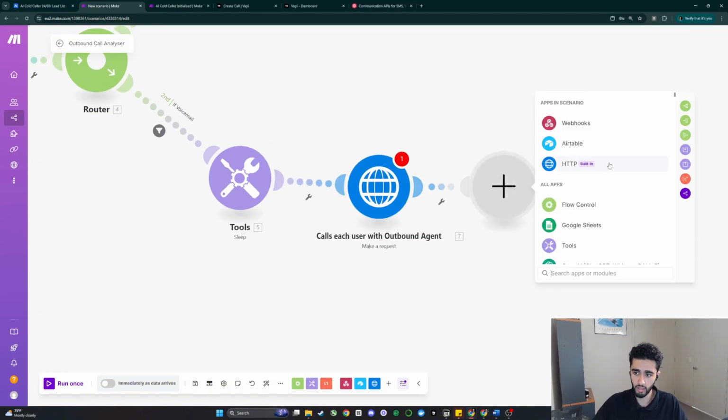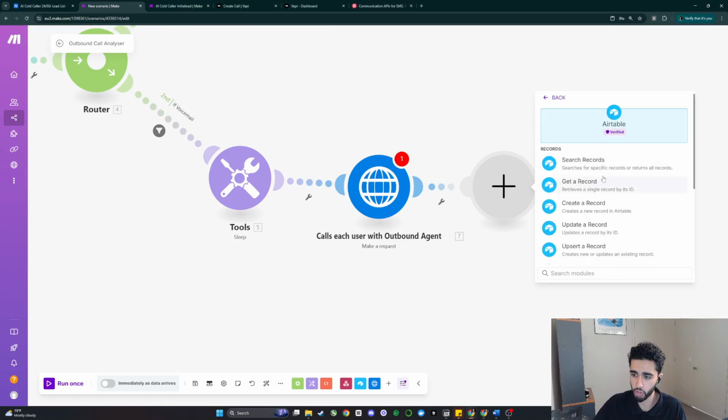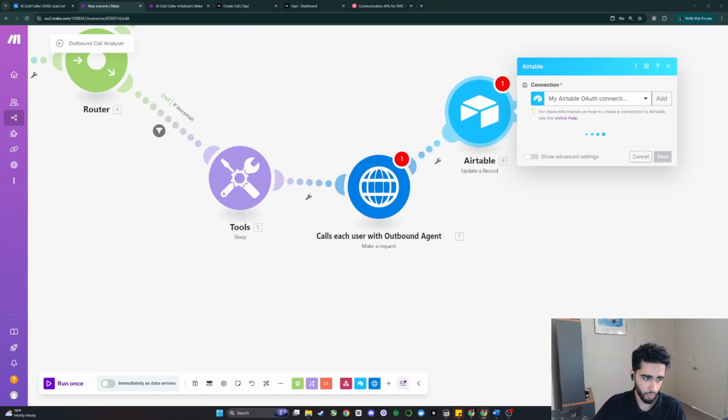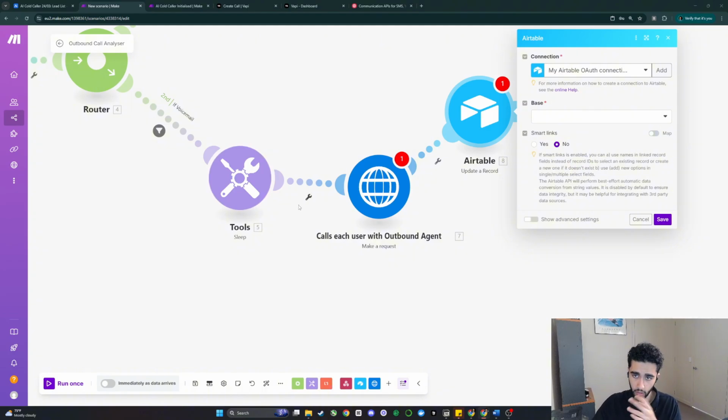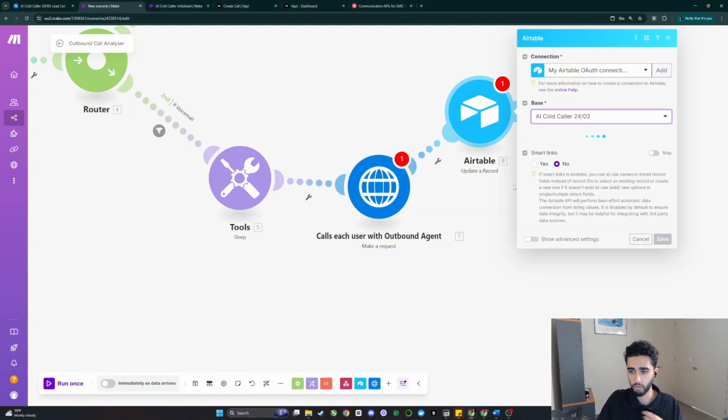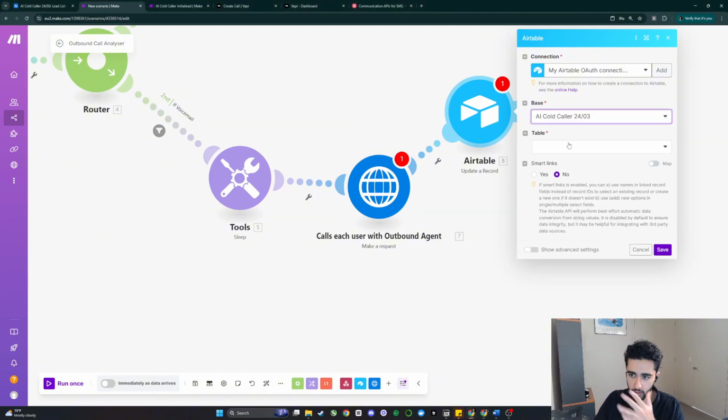Next, we want to grab an Airtable module and update that record. There's a few different things that we want to do. Logically speaking, we want to make sure that this AI cold caller only calls this person twice. We don't want it to call them 3 times. We don't want it to call them 4 times if they're still on voicemail. And it is super important that we are able to logically track this.